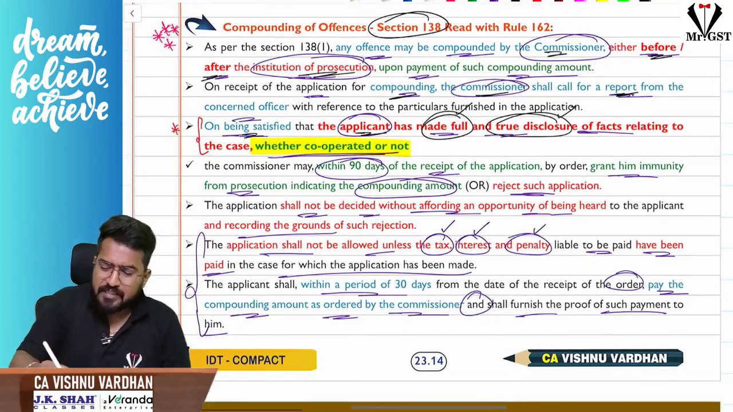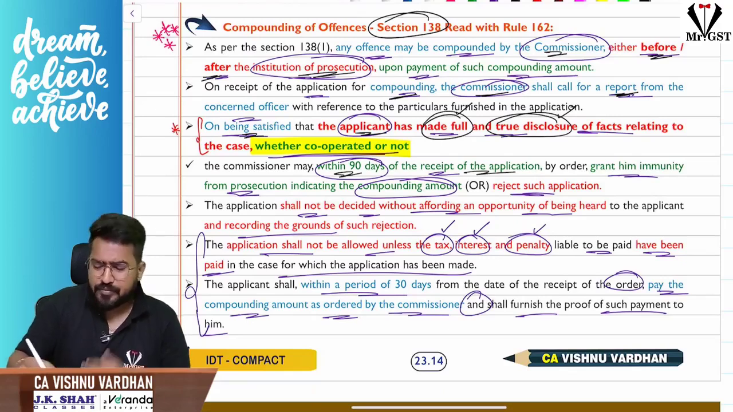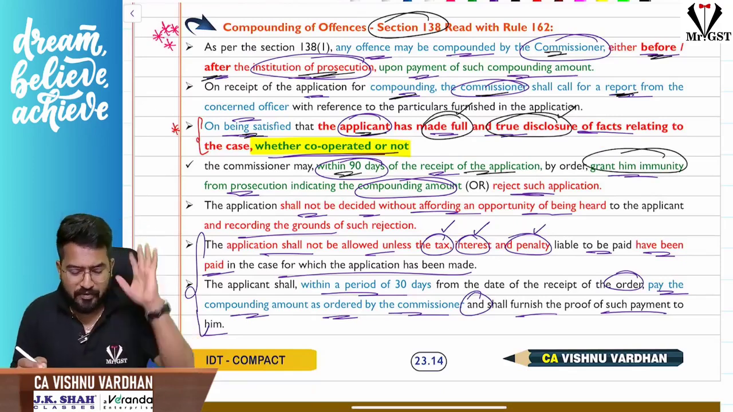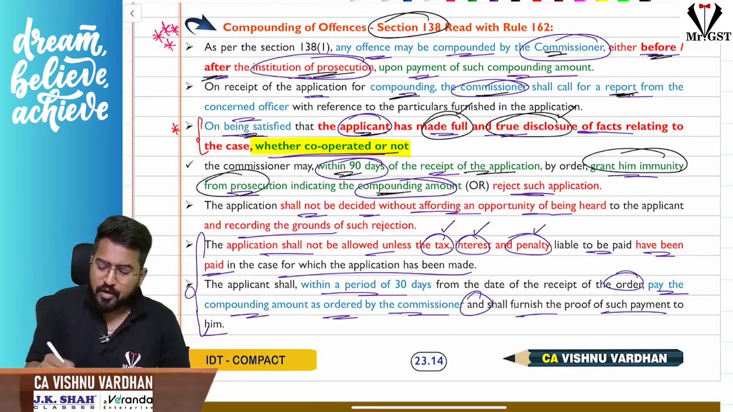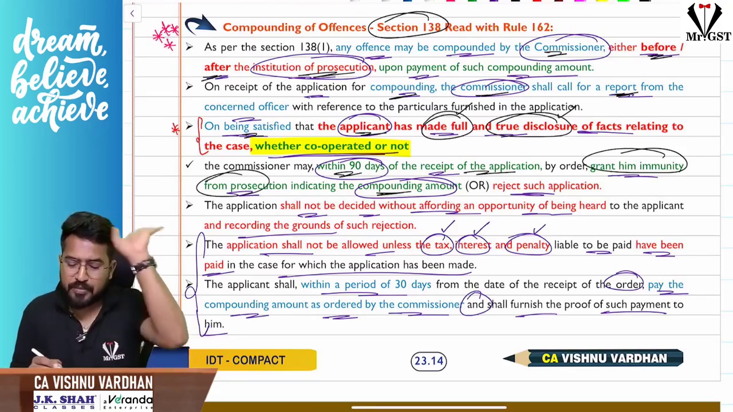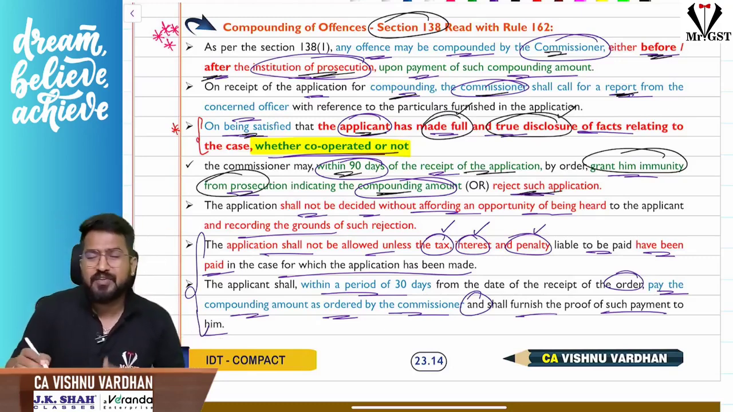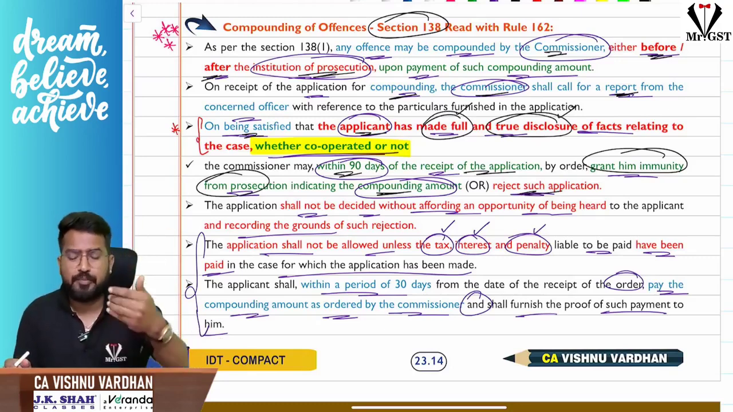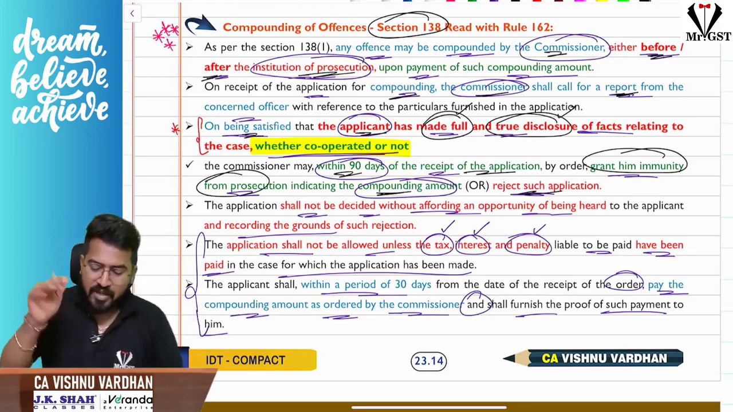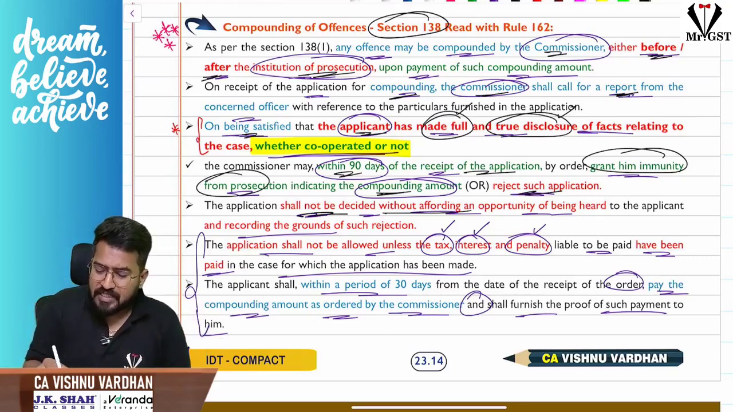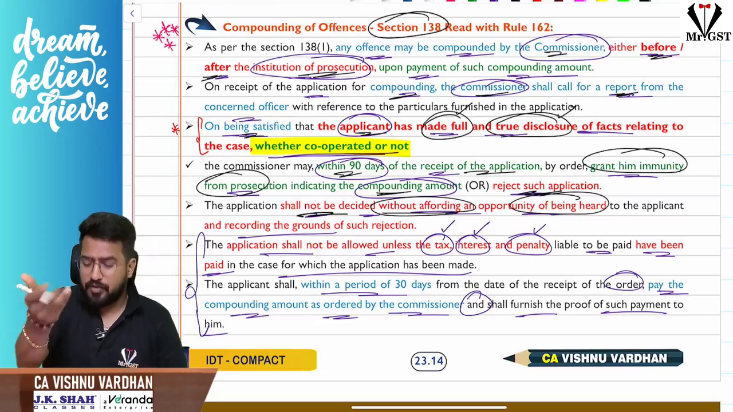Then within 90 days from the date of receipt of application, the commissioner will grant the immunity from prosecution, indicating the compounding amount. This is the compounding amount, please pay that. Or the proper officer, the commissioner, may feel that we cannot give you compounding or immunity, and they will reject the application. And the application shall not be decided without giving an opportunity of being heard.